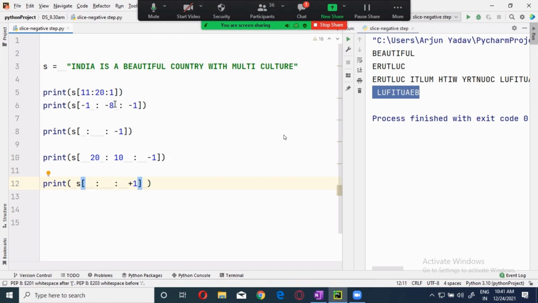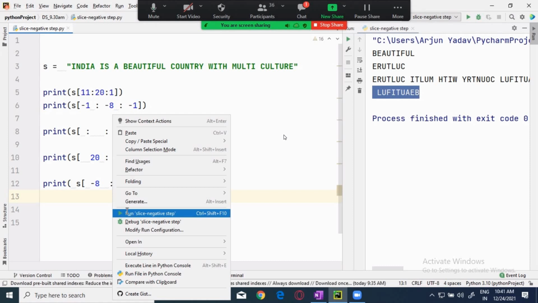Like this, I will give the same thing here as -8 and -1. Why am I giving it like this? Because the starting index should always be less than the ending index when using a positive step. In the reverse case, the starting index should be more than the ending index. That is a rule. Now you see this.